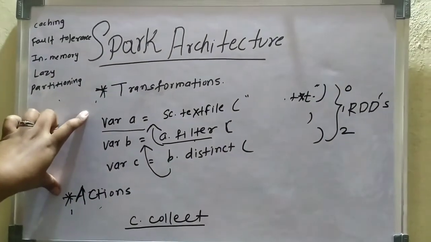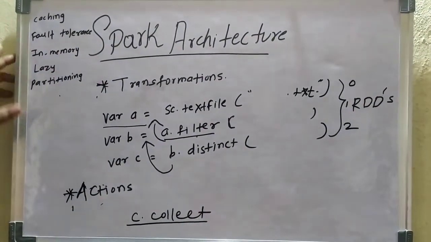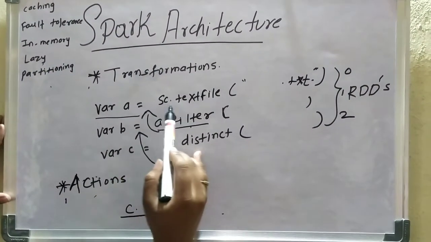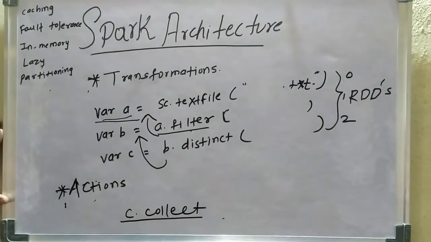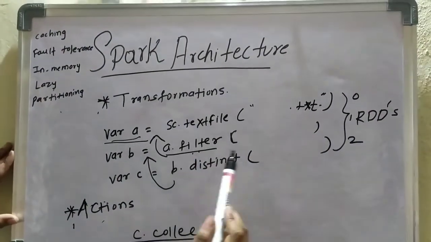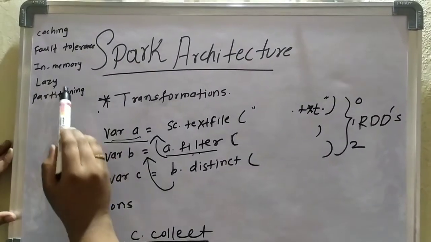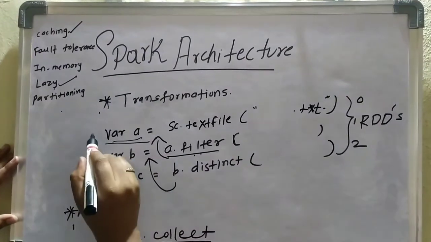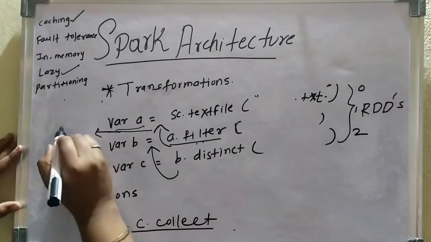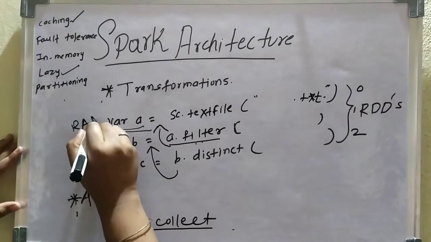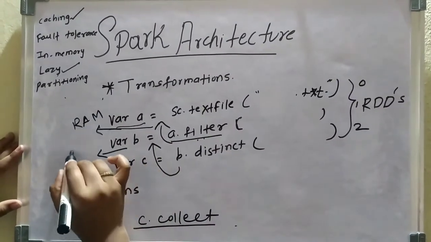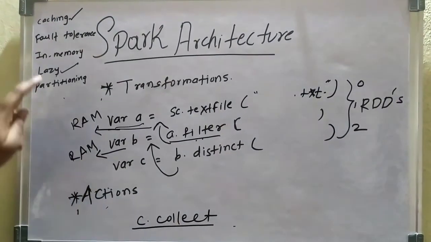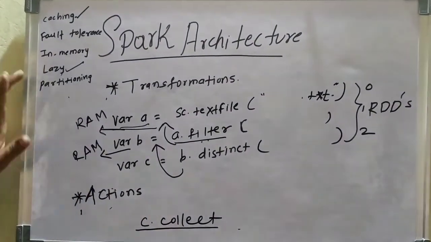How is the transformation related to the features? If we discuss lazy evaluation, whenever var A is generated from the text file, no action is performed. Similarly, when we generate var B from var A, no operation is performed. It takes time. Next is caching. It stores a copy of the data in memory, so caching is achieved. Whenever we do the operations, the data is stored in RAM, so in-memory computation is achieved. Easily we can get the data from RAM.